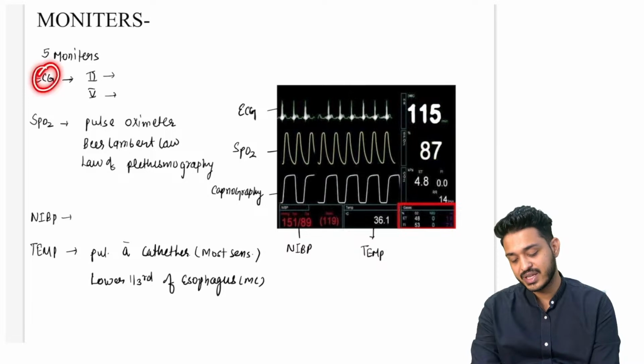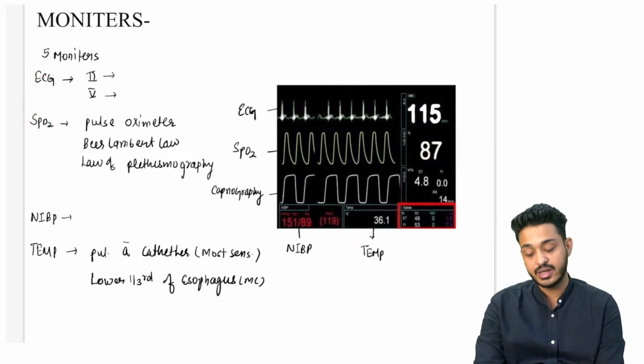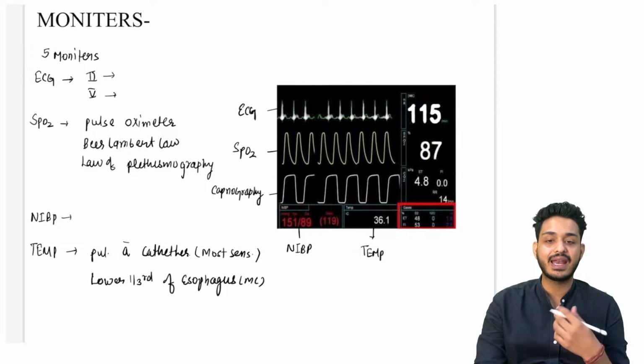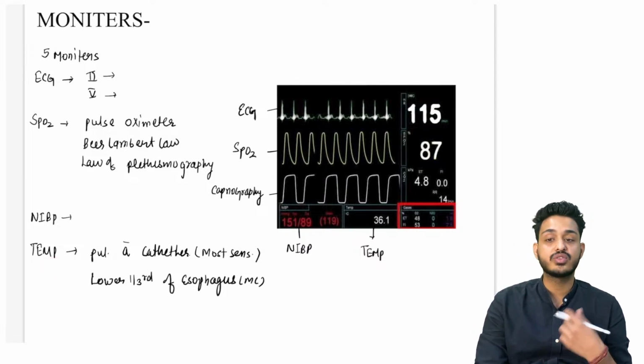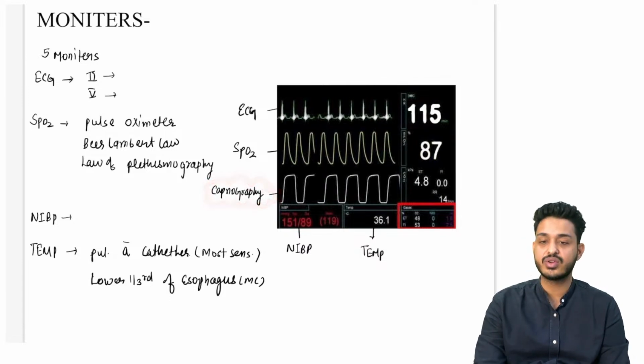First is going to be ECG, second is going to be SpO2. क्या क्या होता है तुम खुद सोचो, right? ECG लगाते हैं, ECG में here we are going to see the waves, right? Second is going to be your SpO2, that is going to be your pulse oximetry, oxygen saturation के लिए. Then we are having NIBP, non-invasive BP monitoring we are going to put here, right? We are going to check for the temperature of the patient, and we are going to do an important thing, that is going to be capnography.